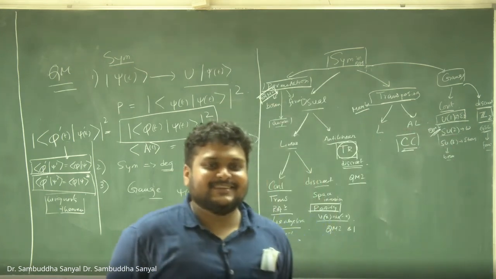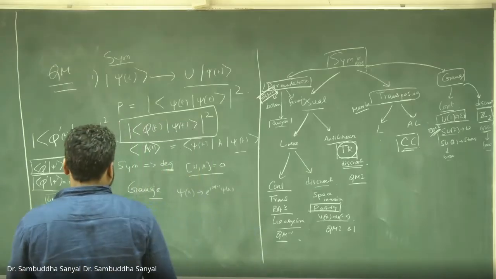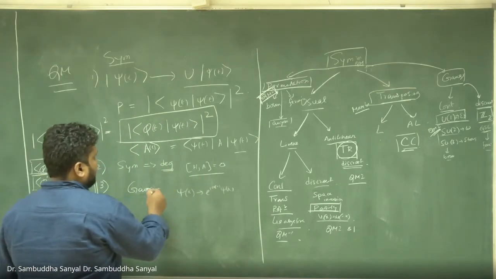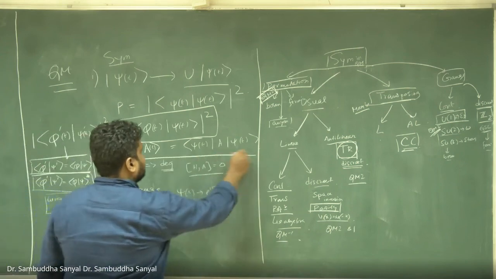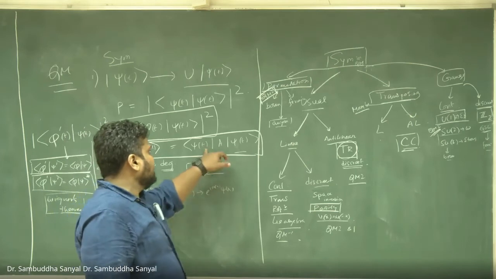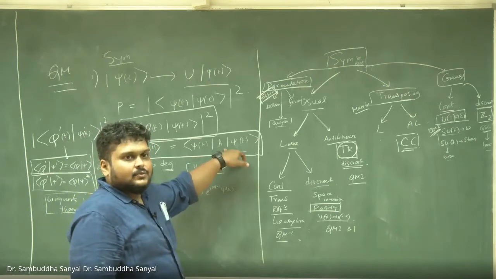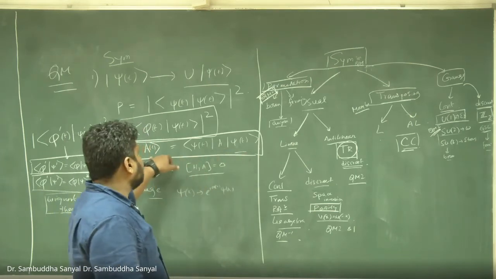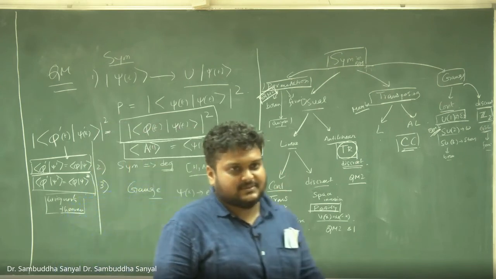Okay, is it clear? So what about expectation values, like they remain the same over time? Like on the left hand side of the board, you have written expectation of A is equal to something. Yes. So this is something I will discuss again in the next class. You are talking about this equation, right? Yes, sir. Yes. So I want this transformation to work in a way that this is preserved, if it is a symmetry transformation, right?